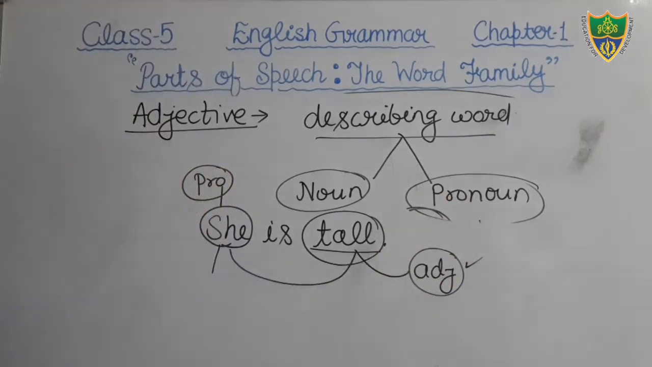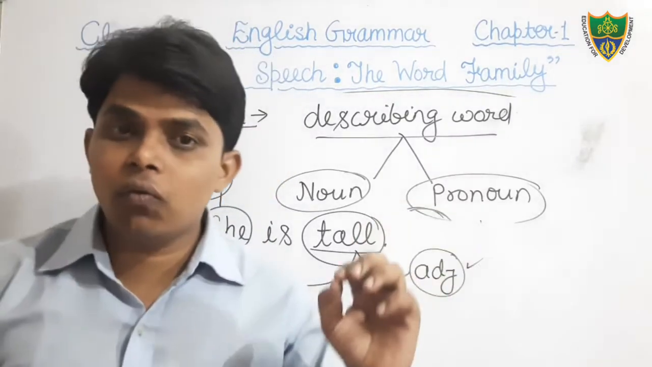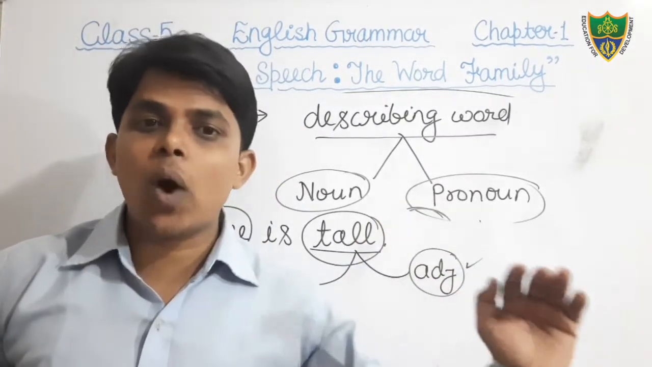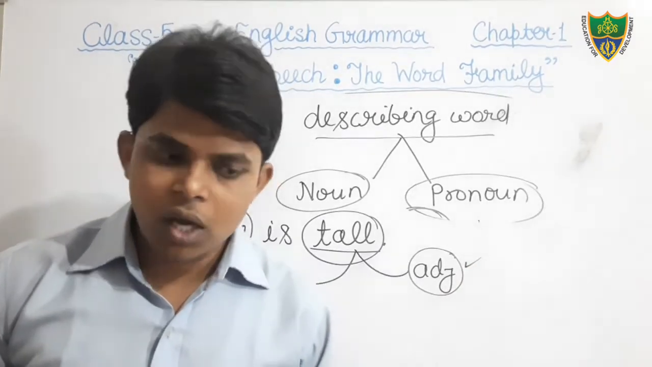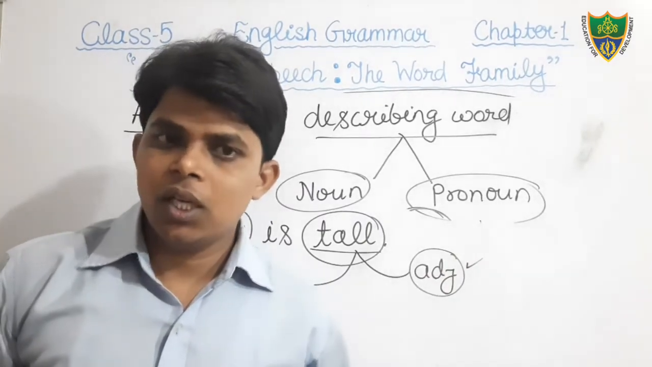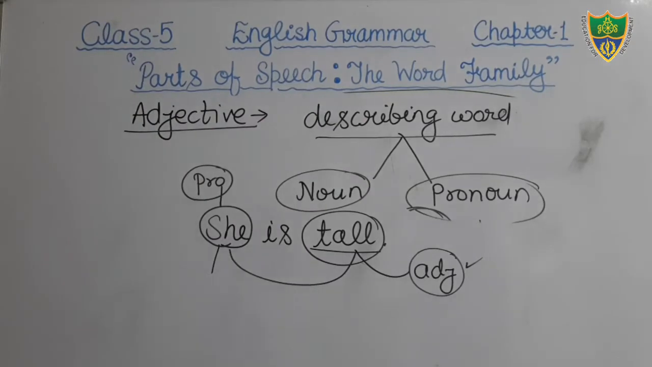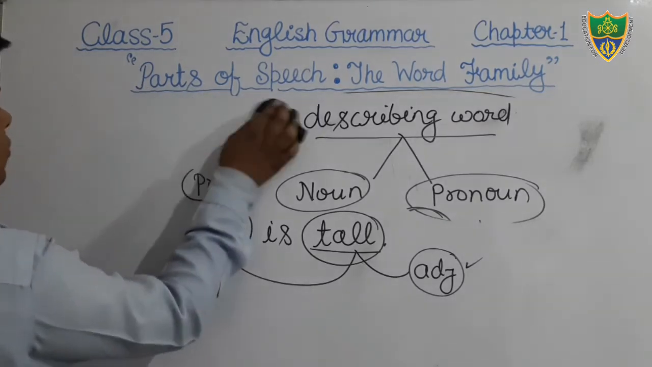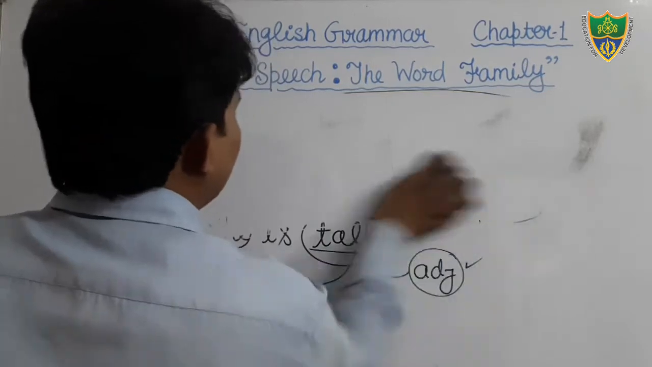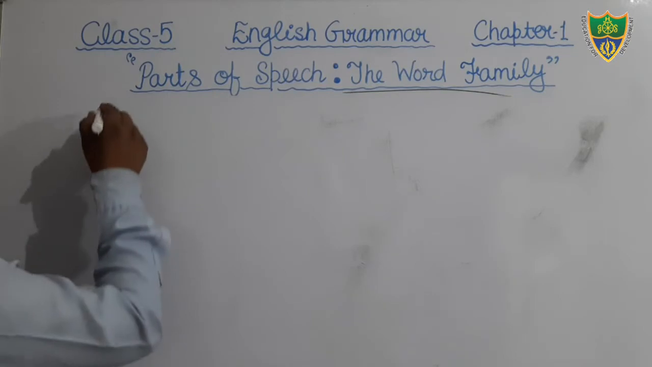Students, so keep in your mind what is meant by an adjective. Adjective is a word that describes the quality of a noun or pronoun, or you can say it qualifies a noun or pronoun. Okay, students, I hope that you all have understood the definition of adjective. Come to the next part of speech we will discuss.